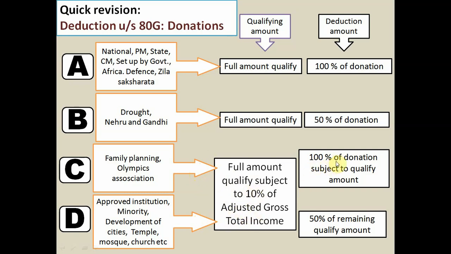So deduction is 100%, but that is also subject to the qualifying amount, that is 10% of adjusted gross total income, and 50% of the remaining qualifying amount is deductible in case of category D. This is about the deductions under section 80G.